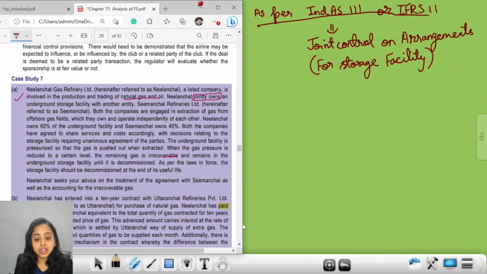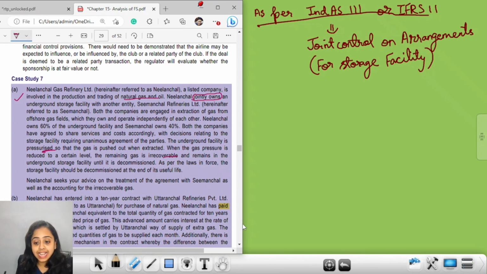Both the companies have agreed to share services and cost accordingly, with decisions relating to storage facility requiring unanimous agreement of the parties. The underground facility is pressurized so that the gas is pushed out when extracted. Okay, so it's a facility wherein more gas is injected in order to make the gas flow further. The underground facility is injected with more gas so that the gas is pushed out when extracted.